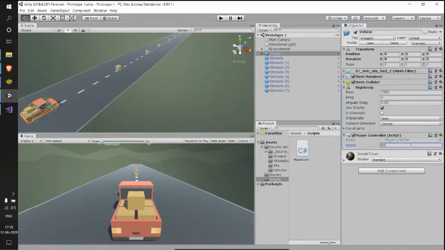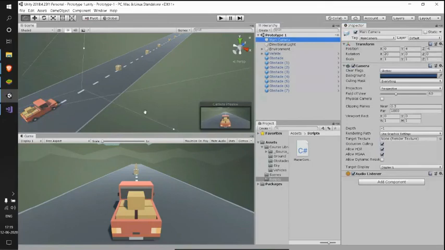As far as this lesson is concerned, our aim is to follow the car. So this is the use of the speed variable. We will be using this later, but now our aim is to follow the car. So what must follow the car? Our camera must follow the car, right?